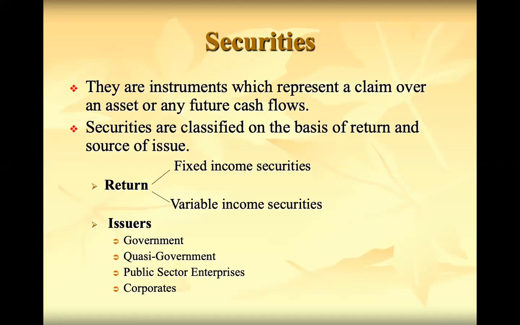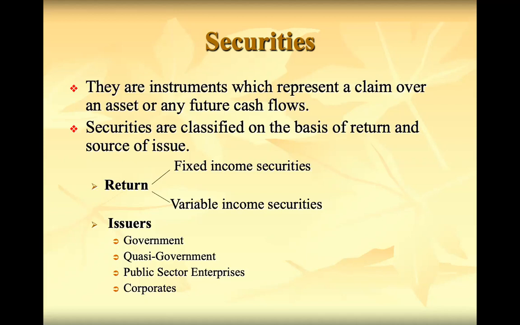And preference shares, debentures, public deposits and fixed deposits are all fixed income securities. These two types are classified based on the return: fixed income securities and variable income securities. The securities can also be classified based on the issuers. Issuers means the different types of organizations that issue securities to the public.